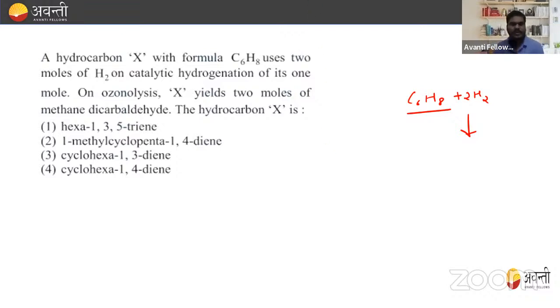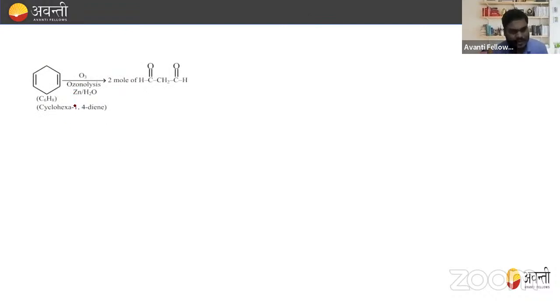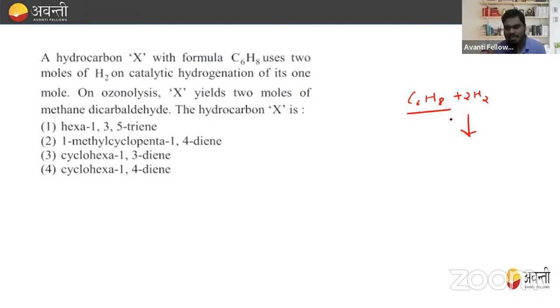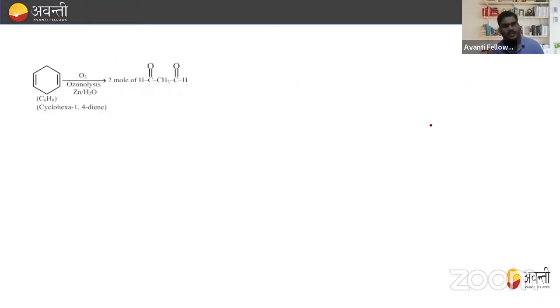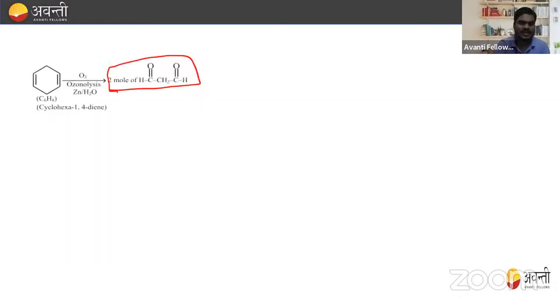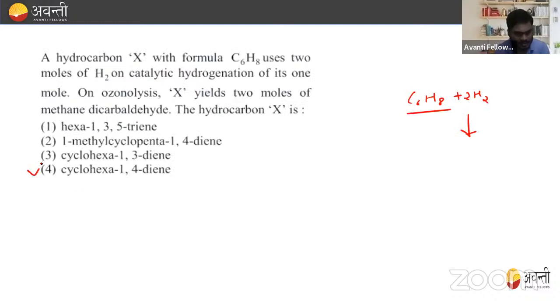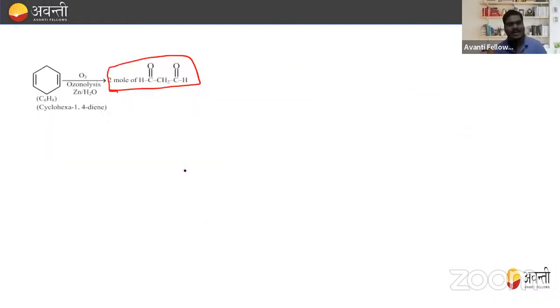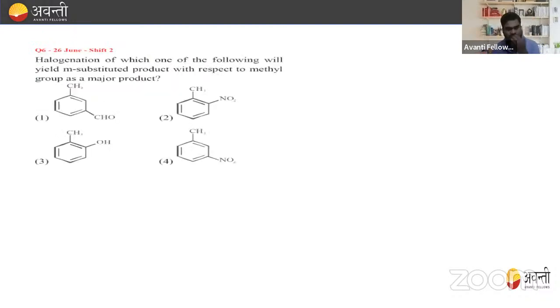Yeah. Okay. So this is the cyclohexadiene. This is C6H8, because C6H8 reacts with 2 H2. On ozonolysis it will give 2 moles of this, that is 2 moles of dicarbaldehyde. So cyclohexa-1,4-diene, that is option number 4. This is the structure of cyclohexa-1,4-diene. So this is the correct answer, right? Next.